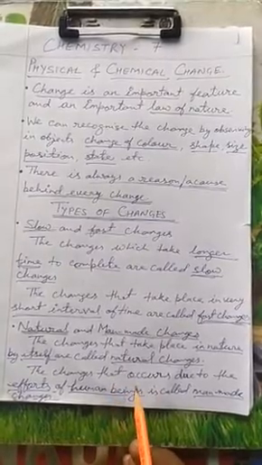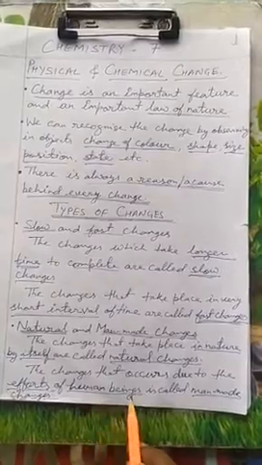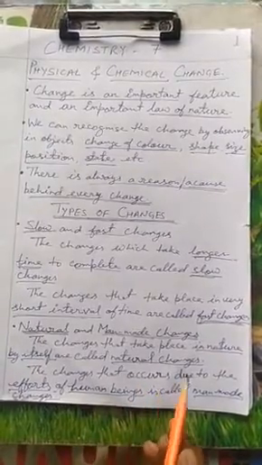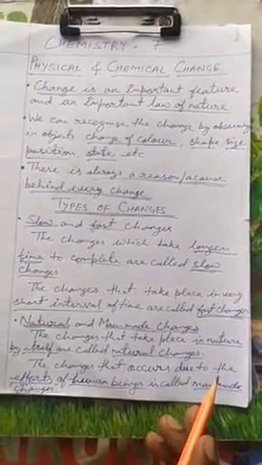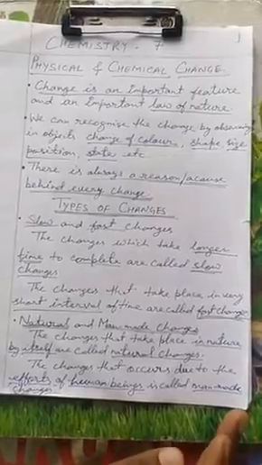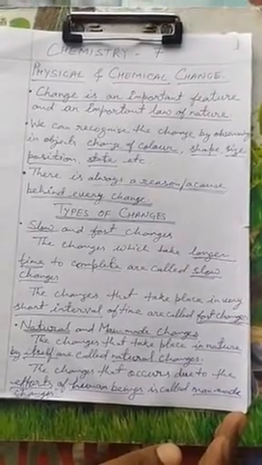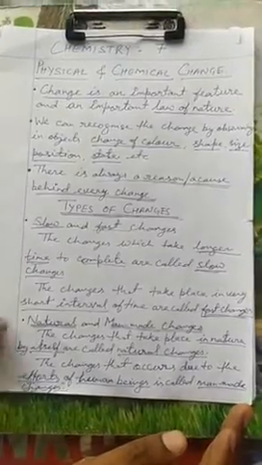And those which are controlled by human beings, we call man-made changes, like construction of buildings, dams and bridges, and preparation of food. All these are examples of man-made change because here human beings are responsible for controlling the change. Next one we have